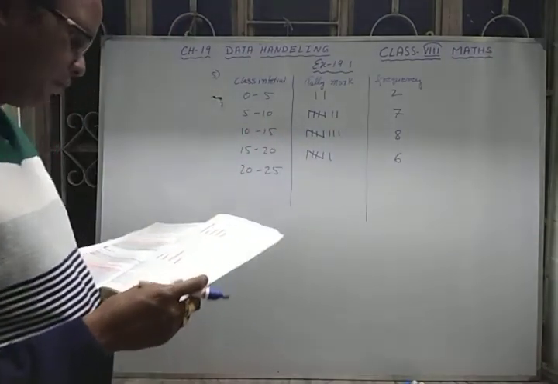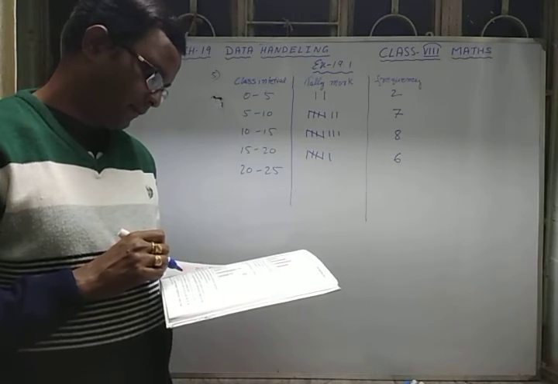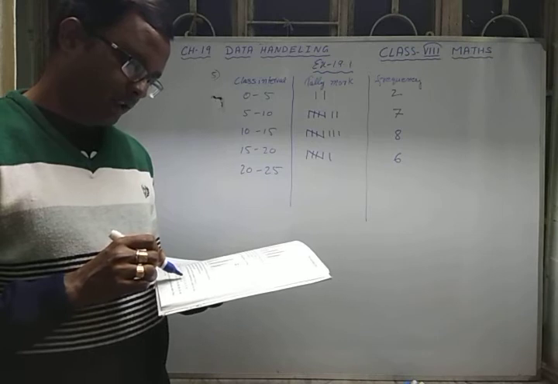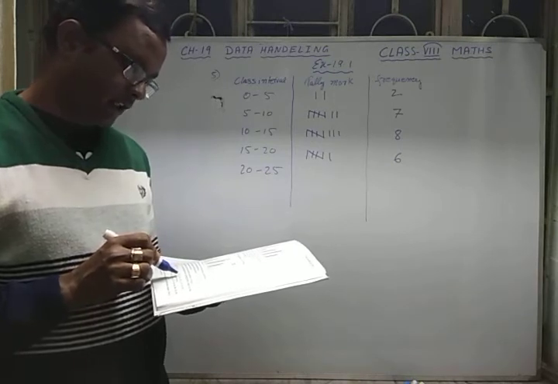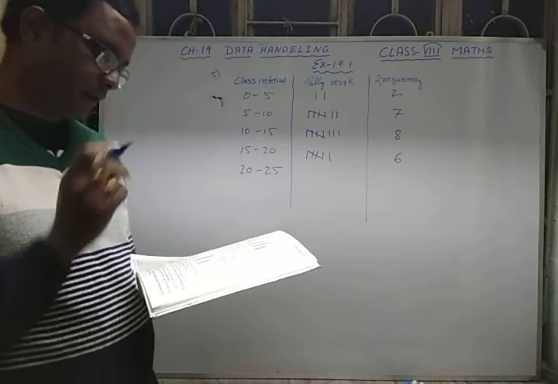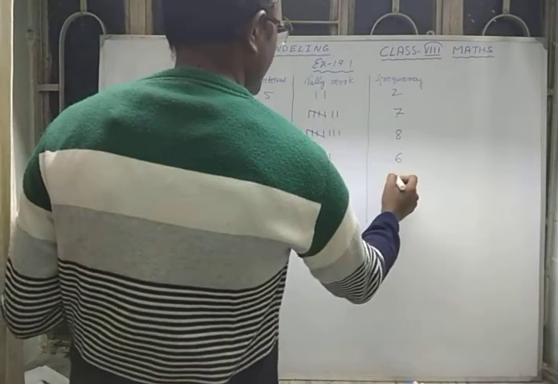And last, 20 to 25. We see 22 and 21, so 2 observations are there which are more than 20 and less than 25. So write 2.